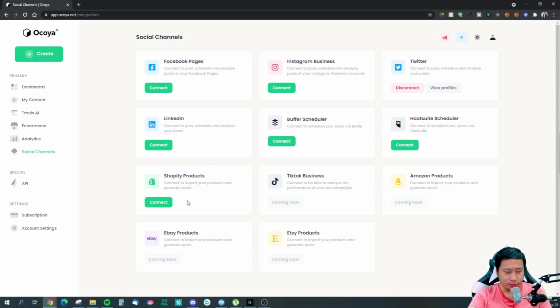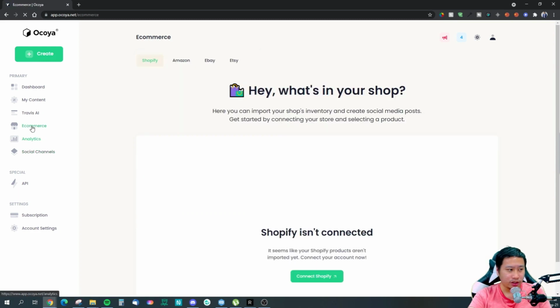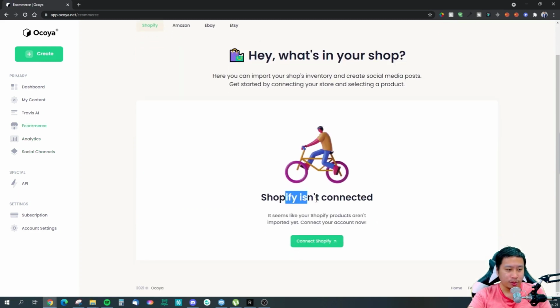They have Shopify integration right now. Amazon, eBay, Etsy is coming soon. So with Shopify, you can just connect your store right here. Okay, so Shopify isn't connected, right?